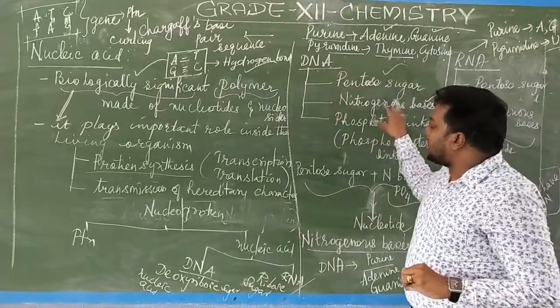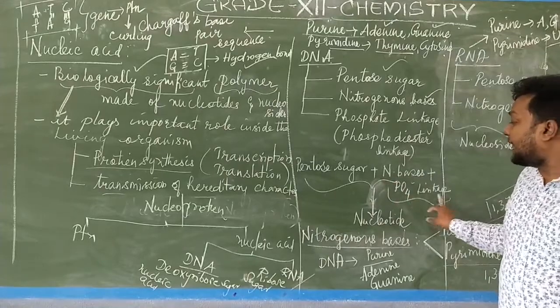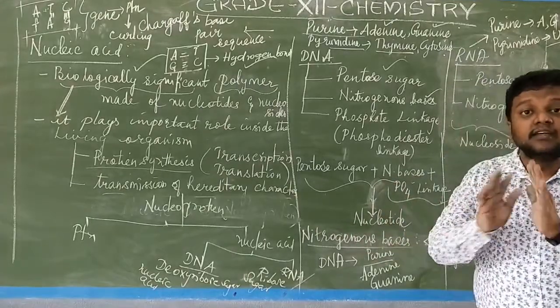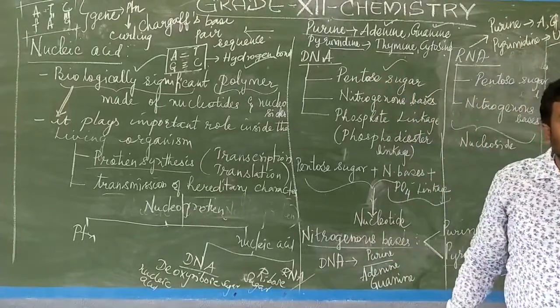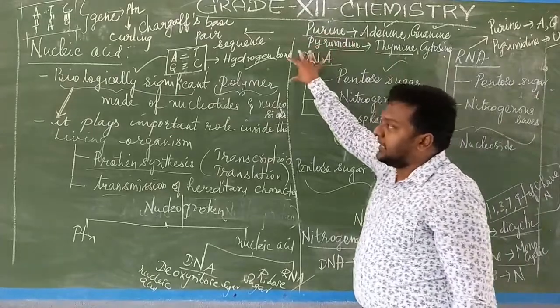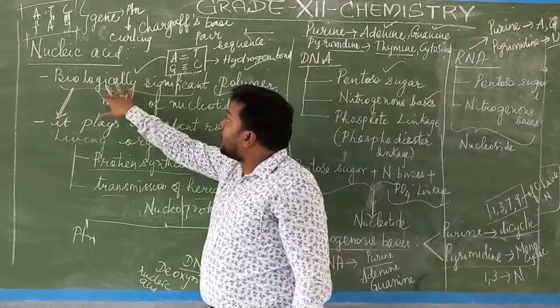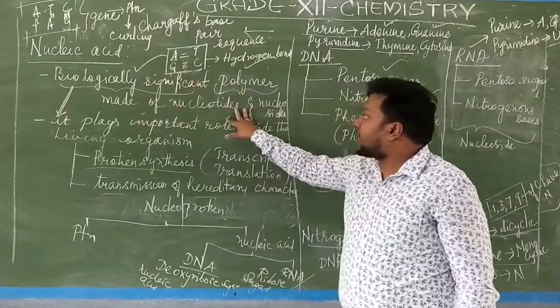When all these three, pentose sugar, nitrogenous bases, and phosphate linkage, are combined, they give rise to the formation of a nucleotide. So a number of monomeric units combine, and as a result it gives rise to the formation of a DNA. So that is why I have mentioned biologically significant polymer, and it is made up of nucleotides and nucleosides.